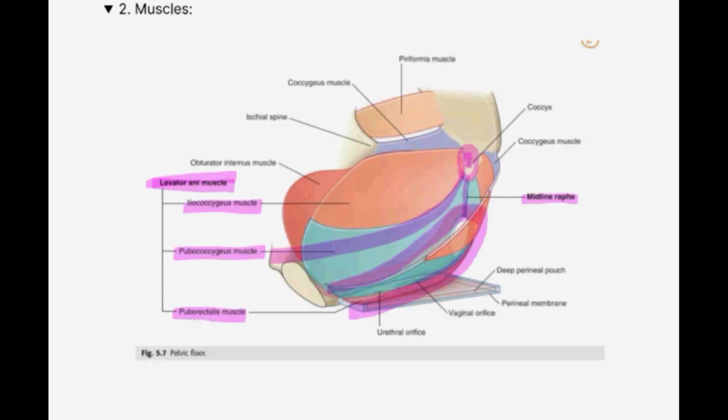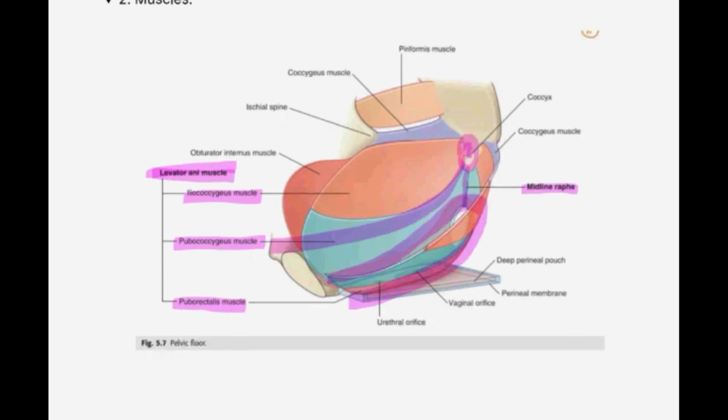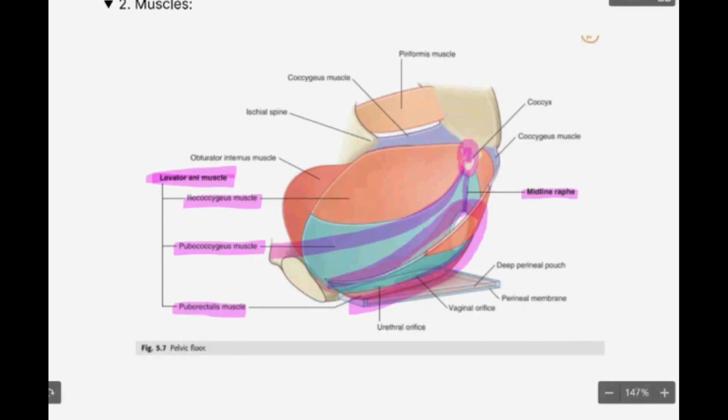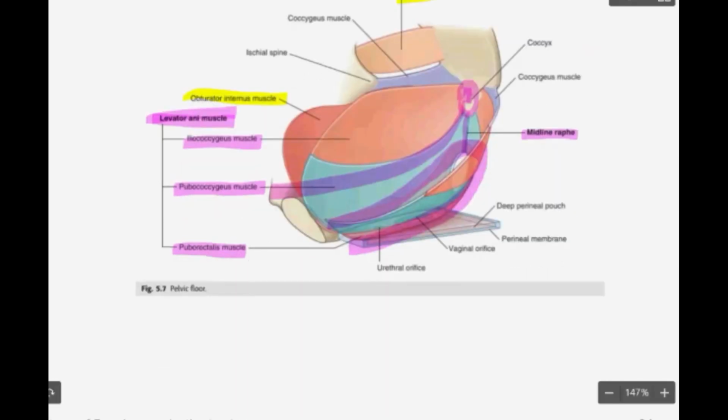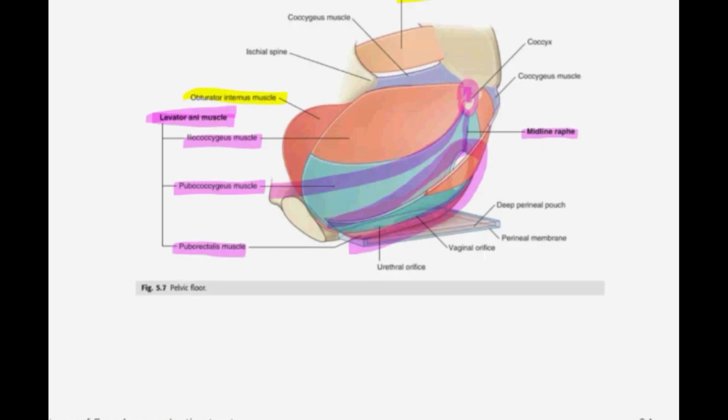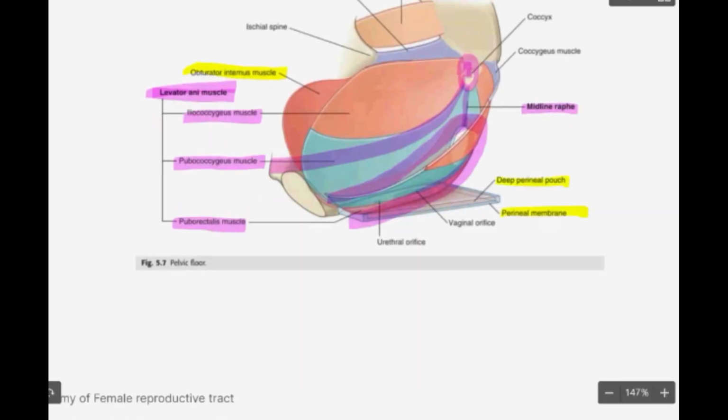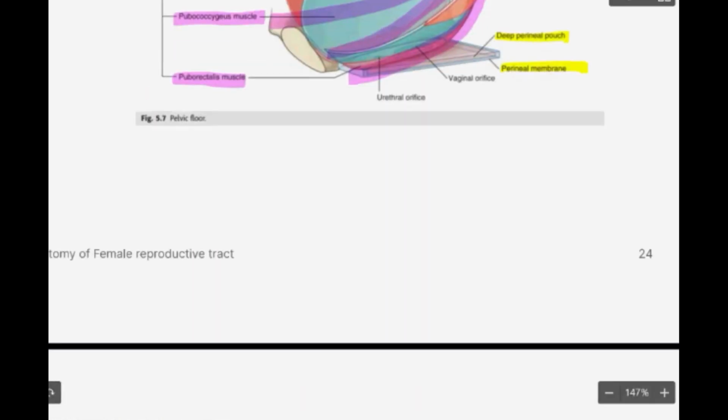and on the sides you're going to have the obturator muscle. This is going to be the obturator internus muscle, and above you're going to have the piriformis muscle. Other than that, you're going to have something called the perineal pouch and the perineal membrane. We'll talk about this later when we're talking about external anatomy.